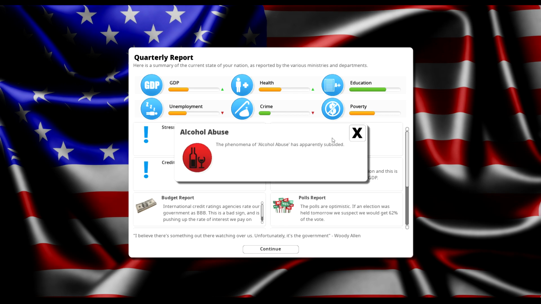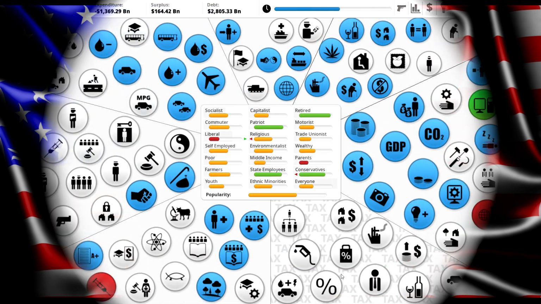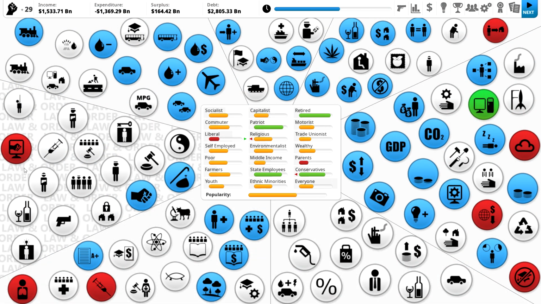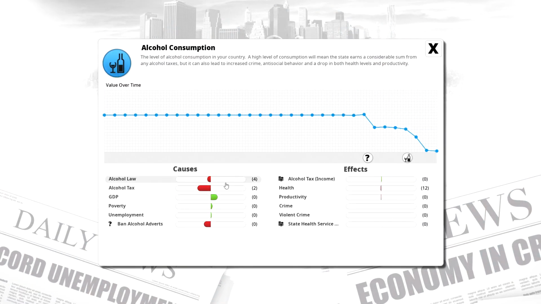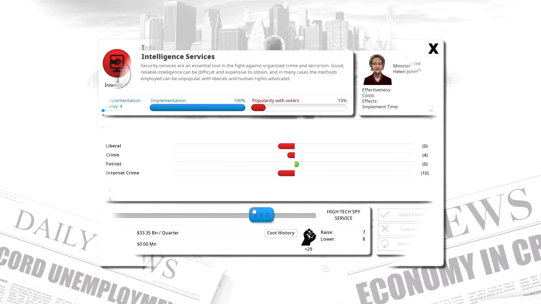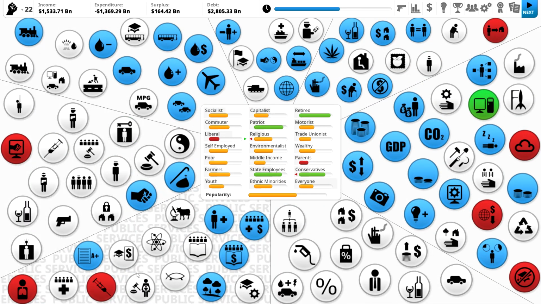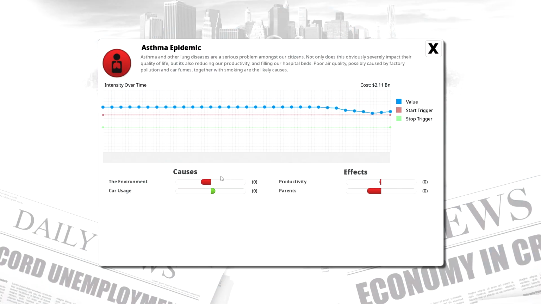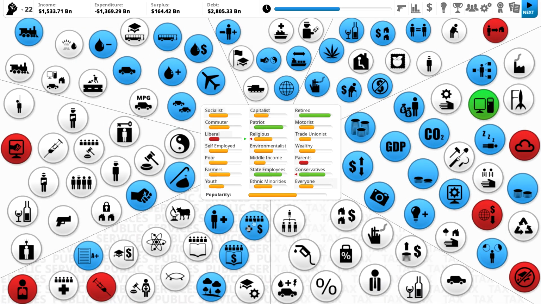Okay, so alcohol abuse is now at an end, which is good. And I think the alcohol tax probably helped to end that. Alcohol consumption has gone down thanks to the alcohol tax and banning adverts. Cool. So let's go and increase intelligence services funding to stop internet crime. So the asthma epidemic is being caused by pollution, basically. So we're going to have to start working on the environment a little bit more.